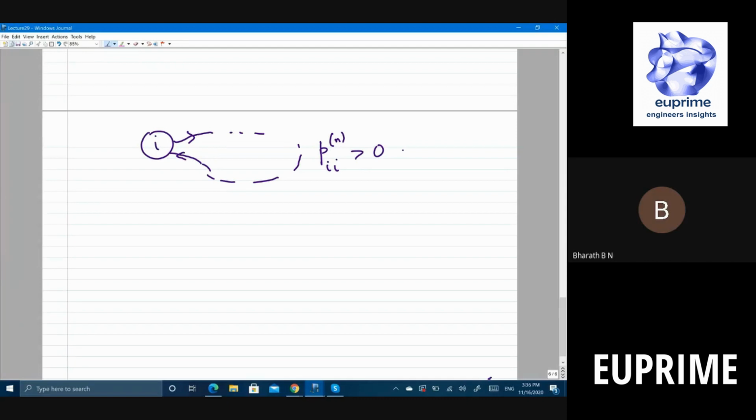Now, it's possible that for different values of n, this P_II(n) could be greater than 0, right? I'll collect all those n's. For example, let me give an example.